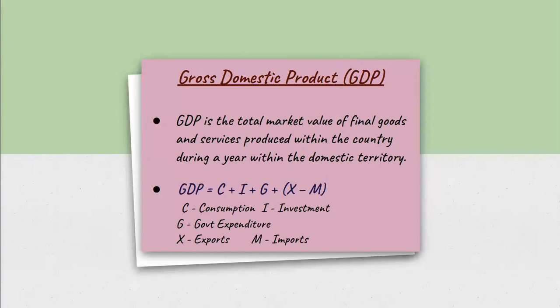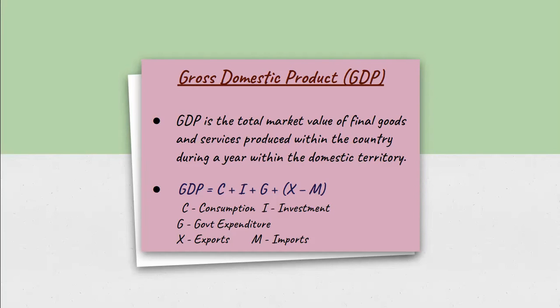Let us start with GDP, that is gross domestic product. Now, gross domestic product is the total market value of all the final goods and services produced within the country during a year. Now, it includes the total value of goods and services generated within the domestic territory of the country, irrespective of who creates that value. Maybe the value is created by foreigners living in the country or by the citizens living in the country. It doesn't matter. The only thing that matters is that the value should be generated within the domestic territory of the country. The formula for GDP is C plus I plus G plus X minus M.